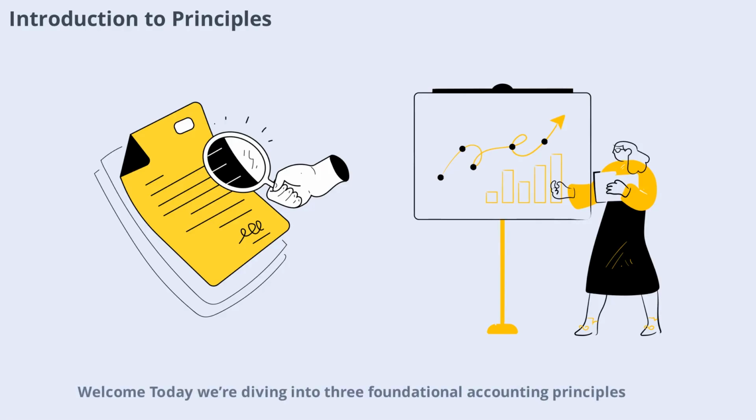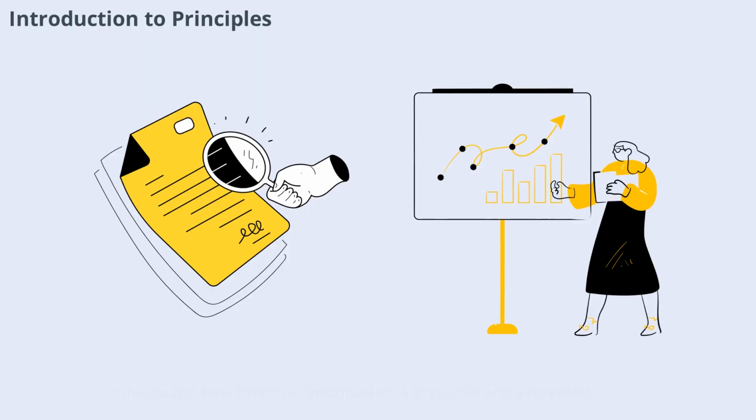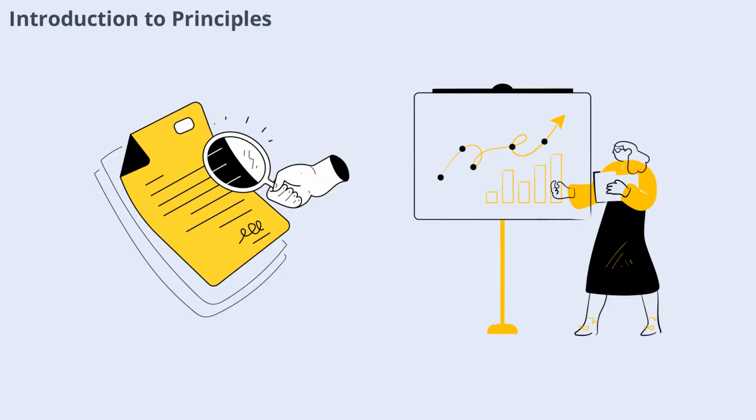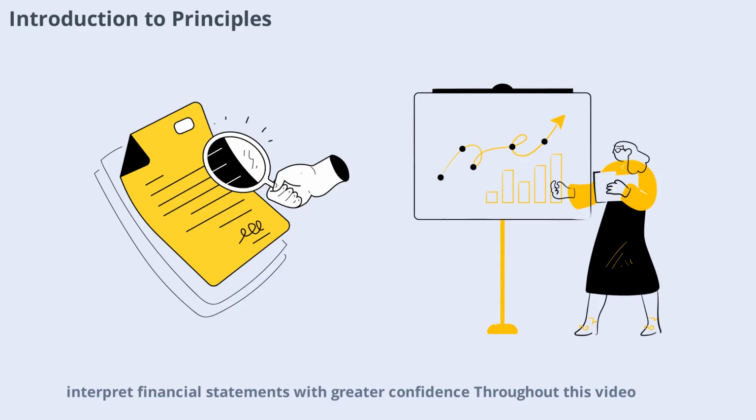Welcome. Today we're diving into three foundational accounting principles: consistency, conservatism, and full disclosure. These concepts are essential for anyone looking to understand how financial information is prepared and presented. Whether you're a student, a business owner, or just curious about accounting, grasping these principles will help you interpret financial statements with greater confidence. Throughout this video, we'll break down each principle, explore their real-world applications, and see why they matter so much in the world of finance.